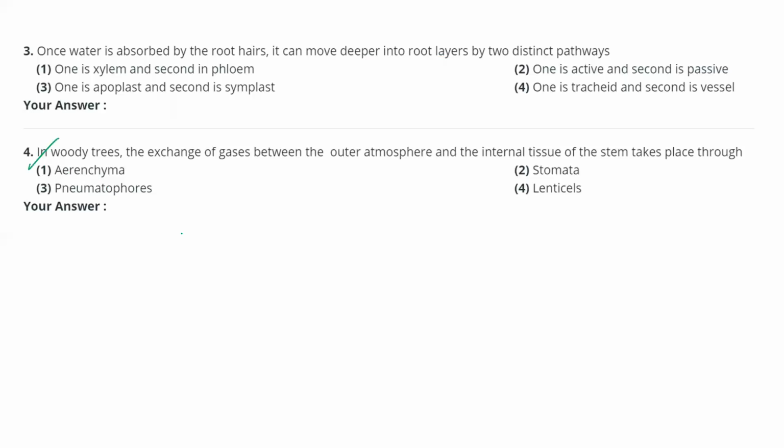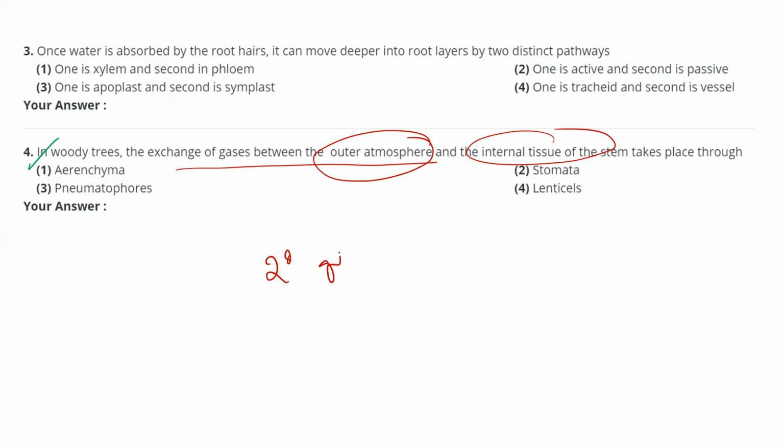Next, the fourth question. In woody trees, the exchange of gases between the outer atmosphere and the inner tissue of the stem takes place through... First, woody trees means secondary growth has happened. The exchange of gases between the atmosphere and the tissues of the stem, how is it happening? Through the lenticels. The answer is through the lenticels.